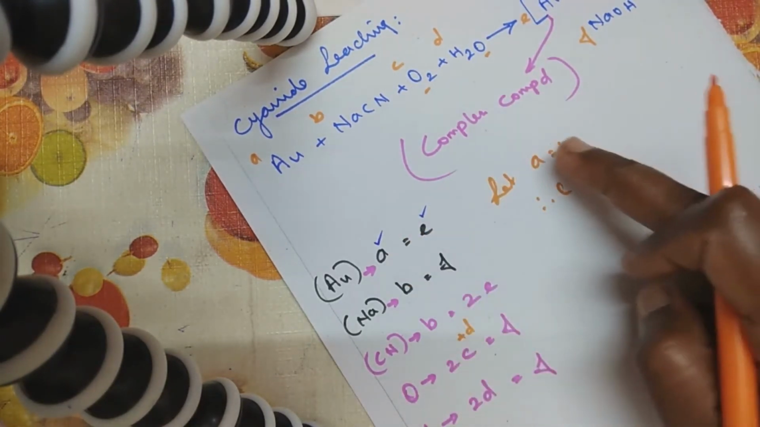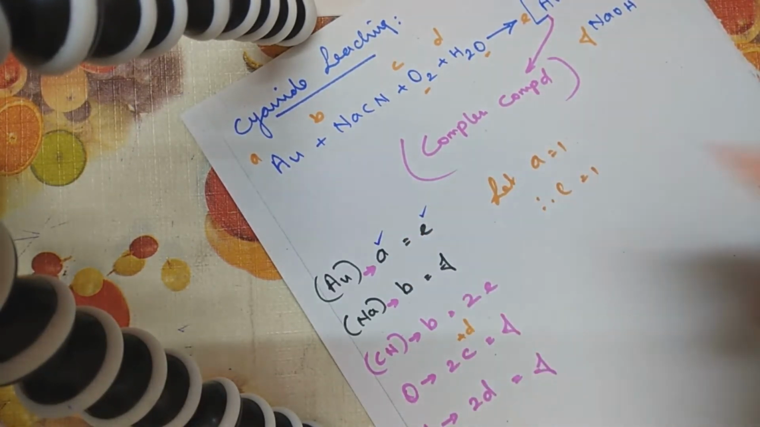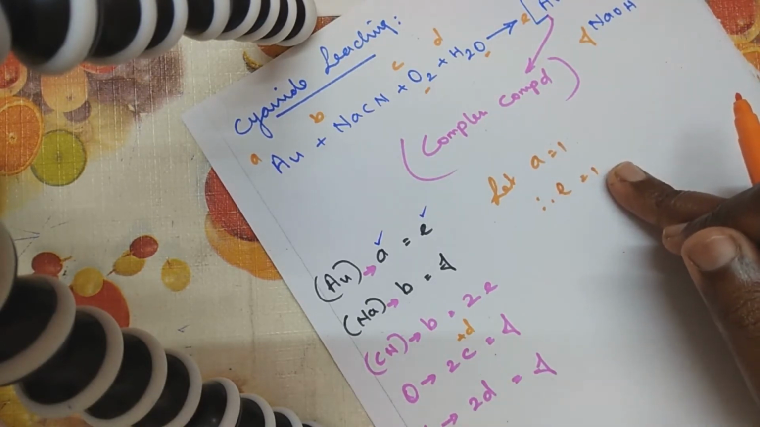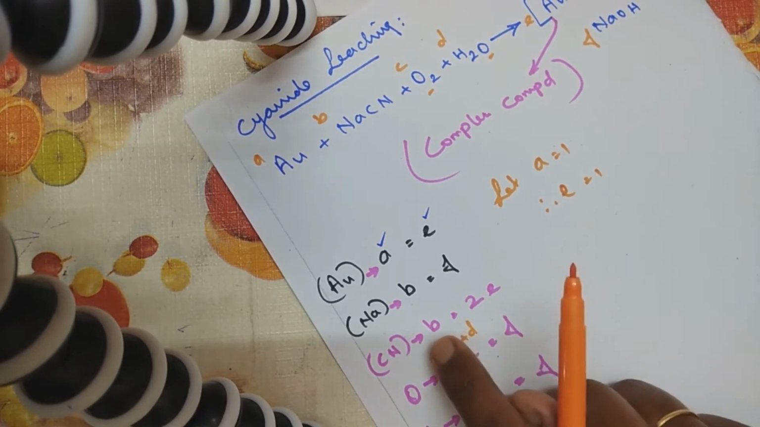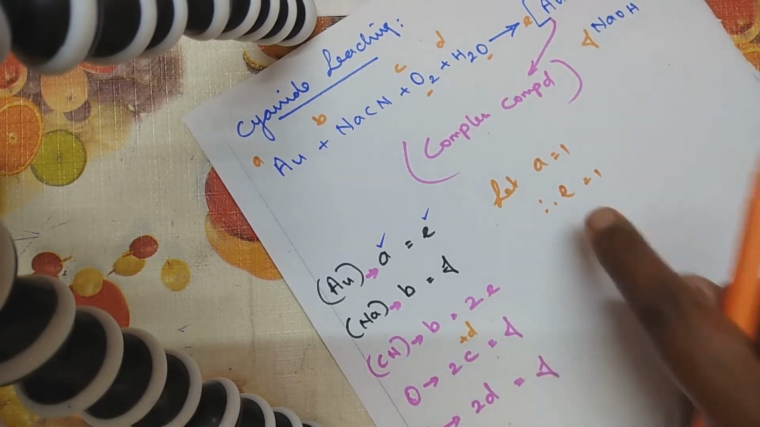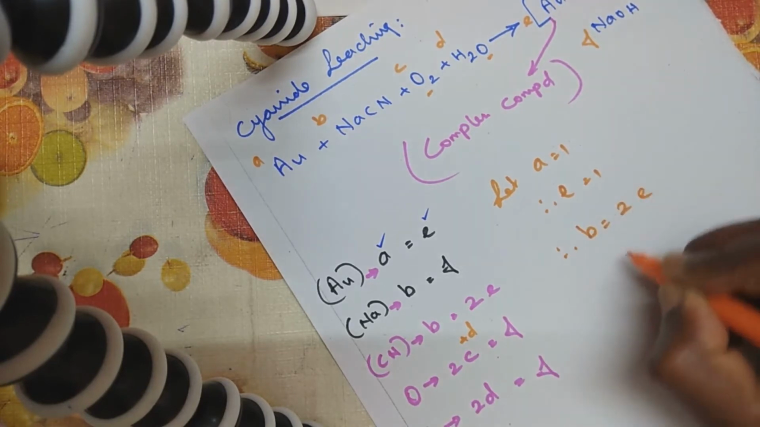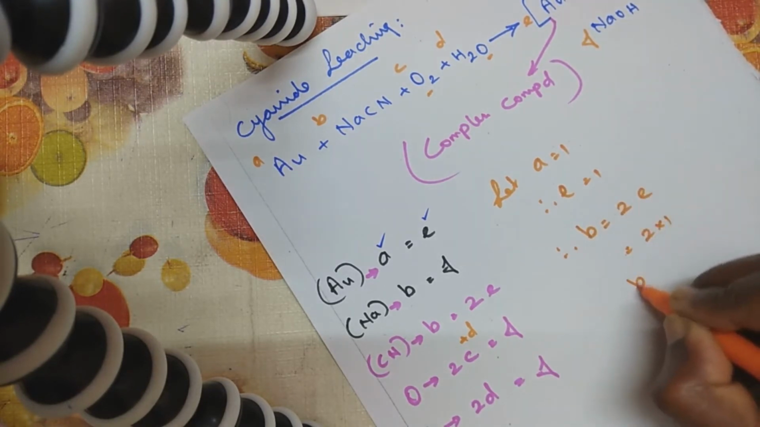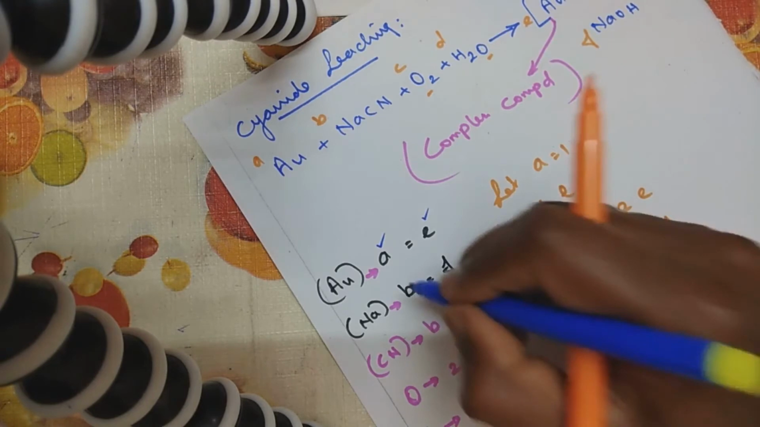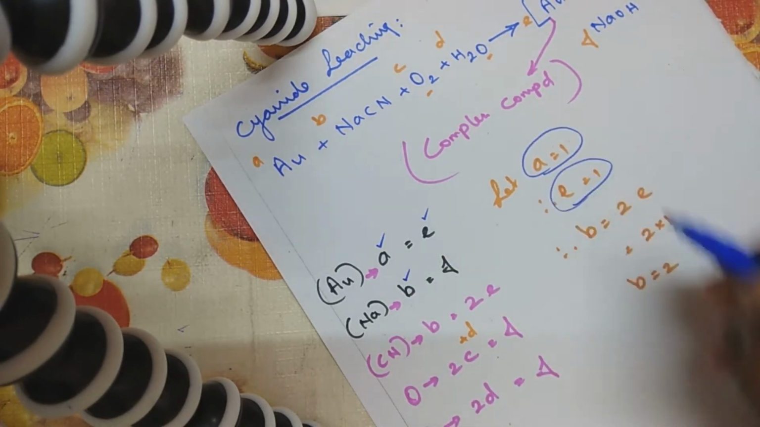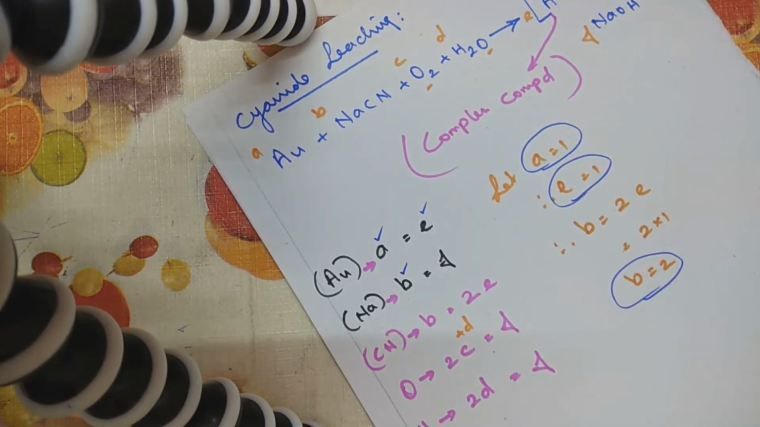Now just see, making use of the A and E values, which are the places I can substitute these values. Here I've got B is equal to 2E. So substituting, B is equal to 2E, that is 2 into 1. B is equal to 2. So I've got the value of B. A value I have got, E value I have got, B value I have got.